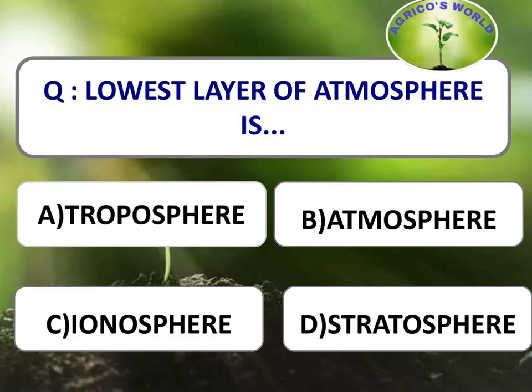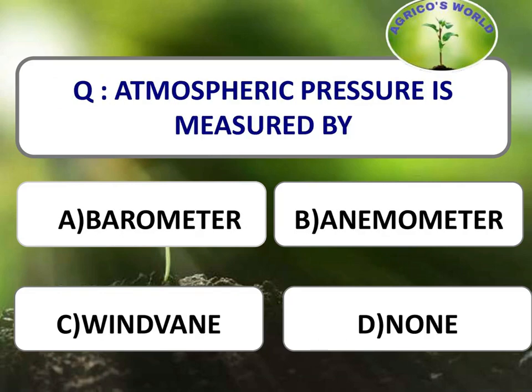What is the lowest layer of atmosphere? Usually the atmosphere is divided into troposphere, stratosphere, mesosphere, thermosphere, ionosphere and exosphere. So the lowest layer of atmosphere is troposphere and it ranges from 8 to 14.5 kilometers. Atmospheric pressure is measured by. Atmospheric pressure is measured by an instrument known as a barometer.